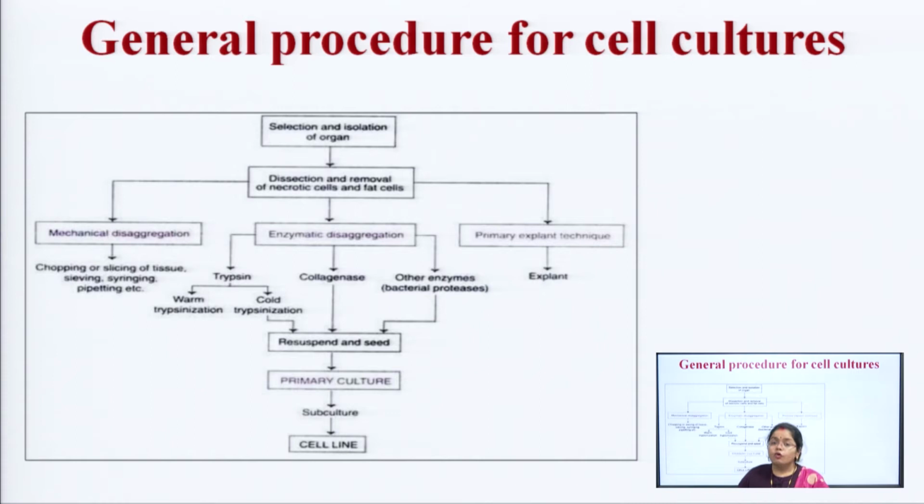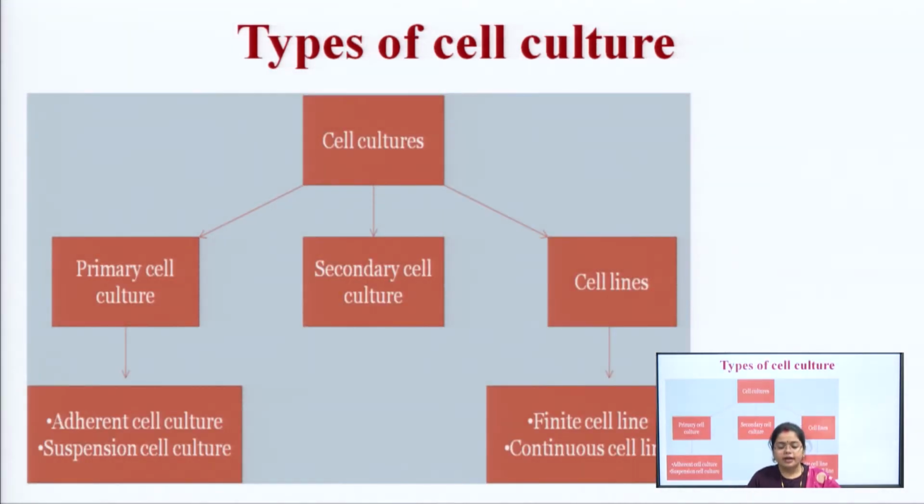Then after that we go for subculture. Subculture refers to growing the cells in fresh media, taking them from the primary cell culture. Taking cells from the primary cell culture and placing them in new fresh media to grow them refers to subculturing. We keep on subculturing, and it will lead to the formation of a cell line. So, this is the complete overall procedure of what happens when we start cell culture. Coming to the next slide.